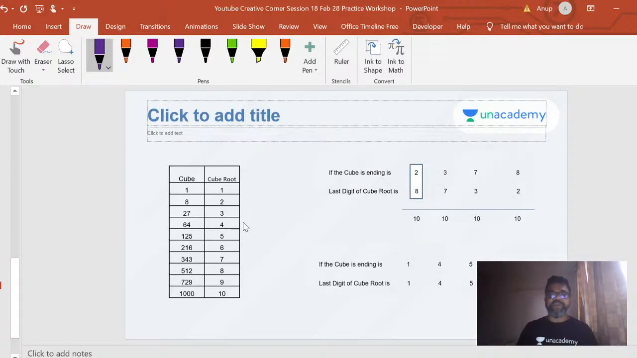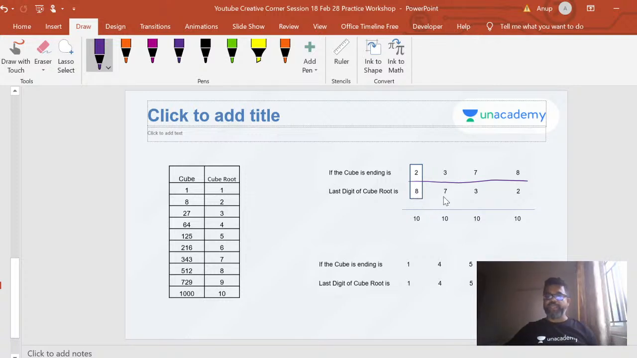This is perfect cubes. Okay, so you don't have much calculation here. You have to just remember this table here. With this you can derive cube roots just by simply looking at the last digit. So if the cube you're trying to find the root of ends in 2, 3, 7, 8, the last digit of the cube root will be 8, 7, 3, 2. You can memorize this, but I'll give you an easy trick. If you add these two, you'll always get 10. So if you're getting 2, last digit will be 8. If you're getting 3, the last digit will be 7.